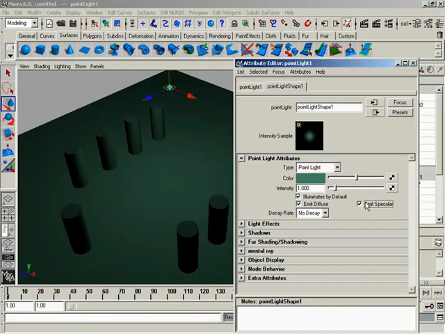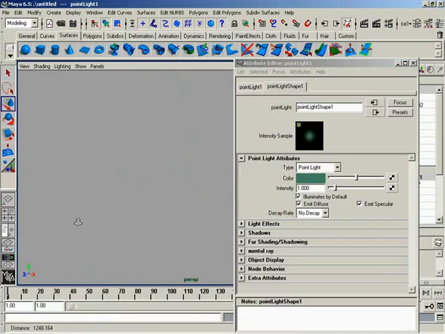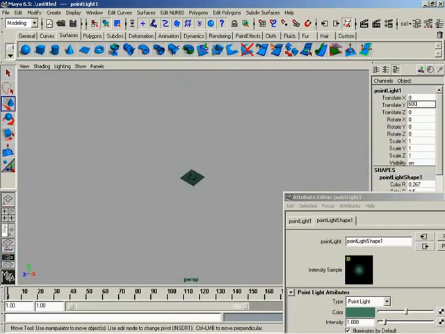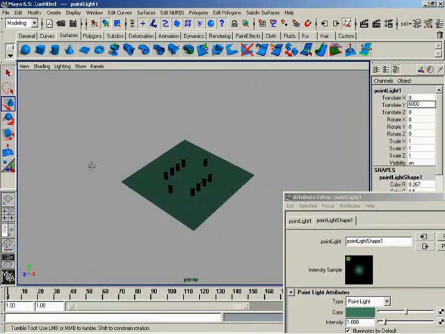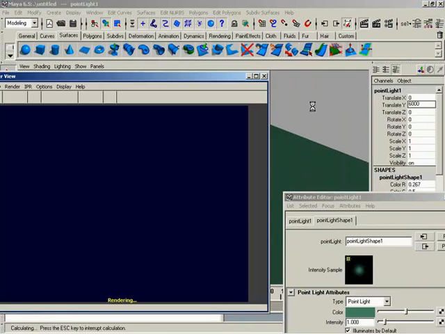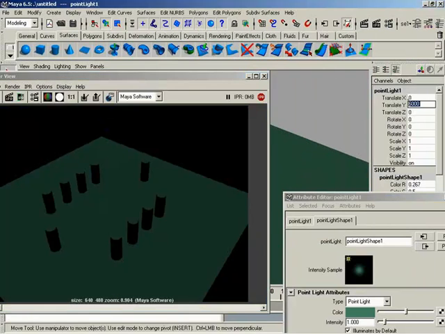For sure. So, moving on from there, we've got the decay rate, and this is going to be how fast our light falls off, how fast it diminishes over distance. That's right. By default, there is no decay, which simply means let's go ahead and move way back. That's way back. Is that way back, Zach? Now let's move the light way up. Okay, good enough. So the light's now up here at 6,000. Is that up far enough? I think so. Now let's come in here and render our scene. And here it comes. And so it is indeed illuminated. Yeah. So that worked out pretty well.